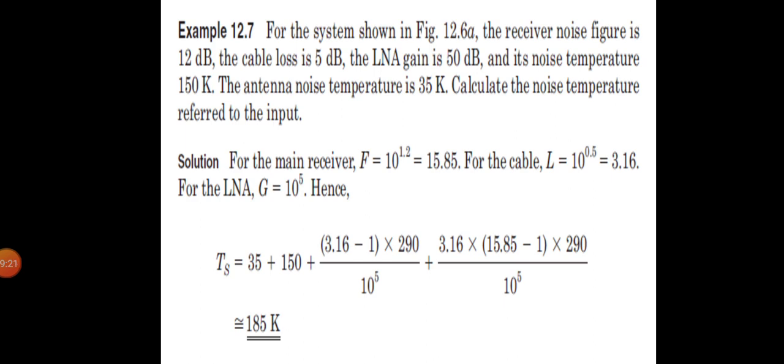Substituting these values, Ts is equal to 35 plus 150 plus (3.16 minus 1) into 290 divided by 10 power 5, plus 3.16 into (15.85 minus 1) into 290 divided by 10 power 5. Which will give you a value of 185 Kelvin.